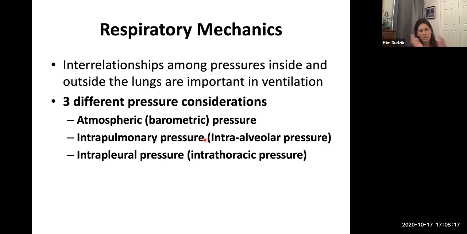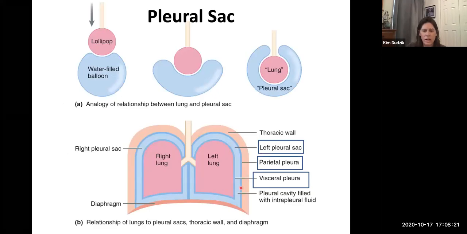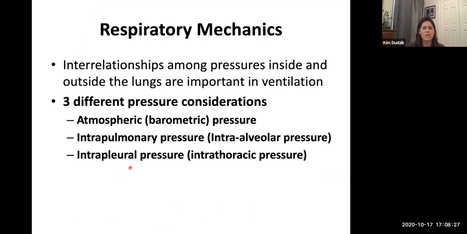And then in between those two pleural membranes, right here, there is a pressure because of the fluids. That's called the intrapleural pressure, so the pressure between the pleural membranes. Pleural means membranes. Sometimes some sources refer to that as intrathoracic pressure.